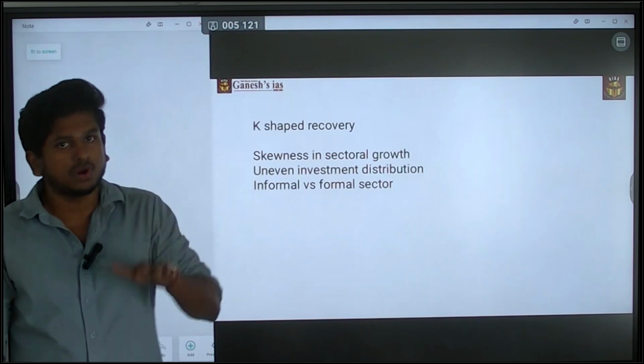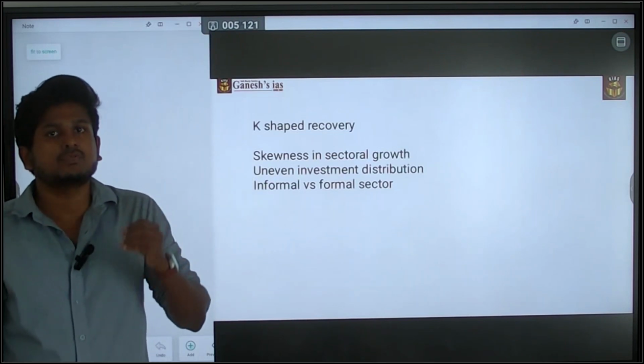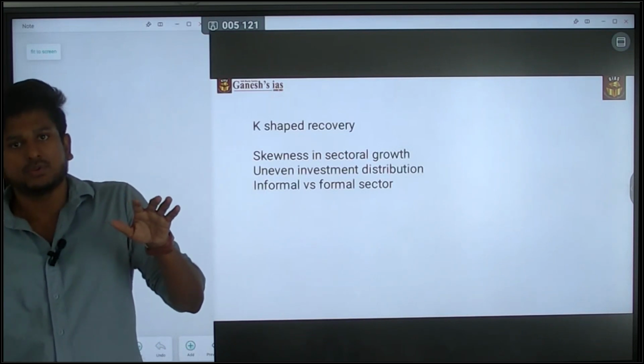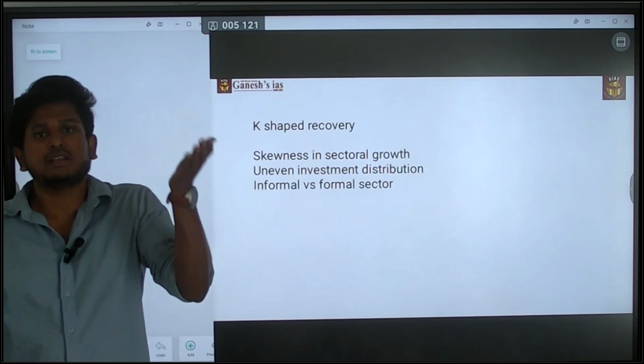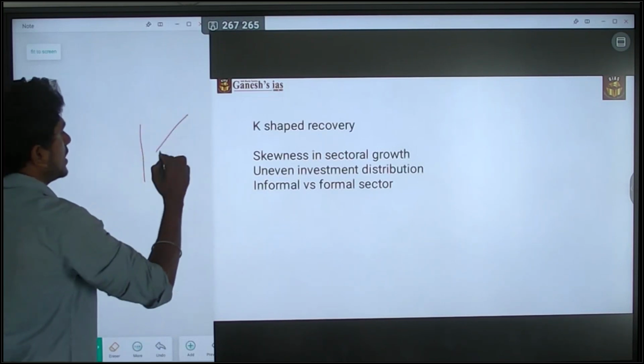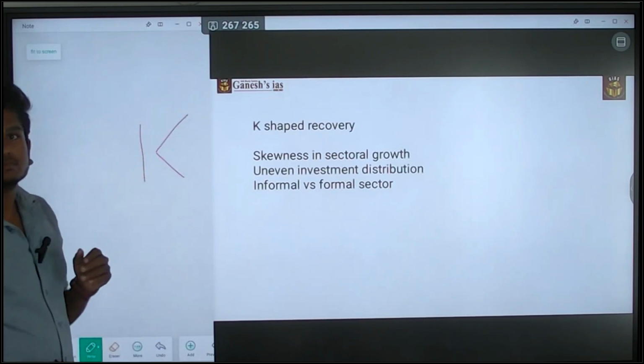That is going to fall down and tele-tuitions will be increasing. So there is a falling down of the conventional tuition system and a growth of the tele-tuition system. This is K-shaped growth: growth of one thing, downfall of the other.